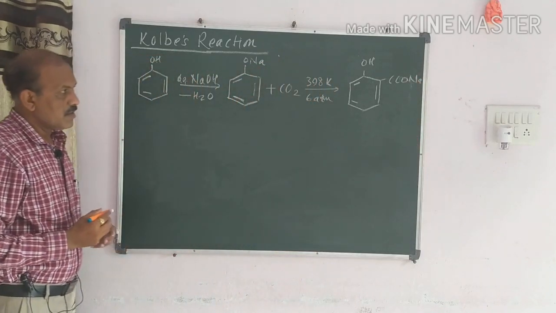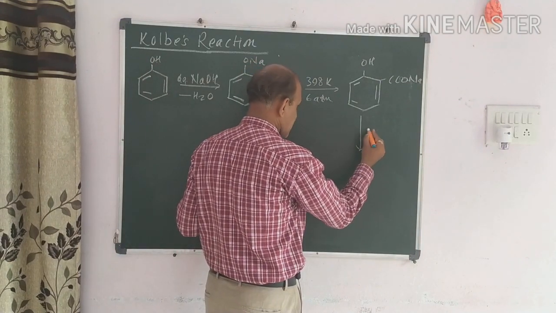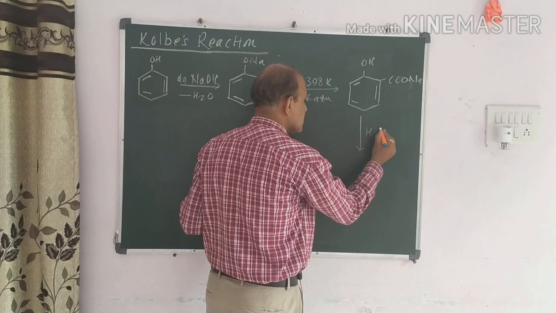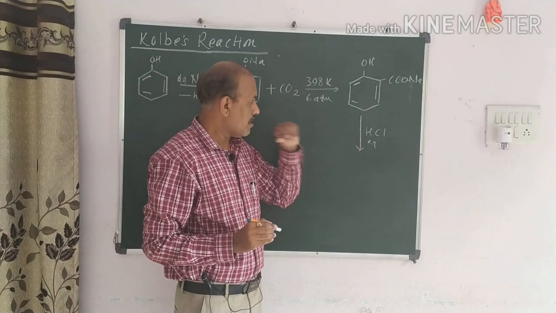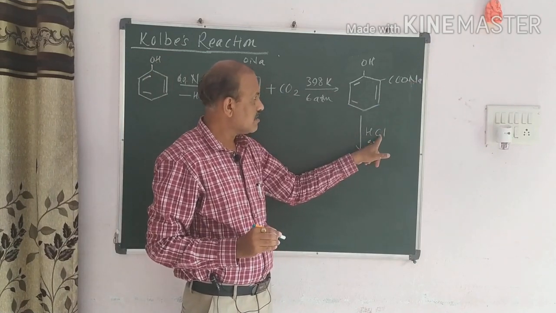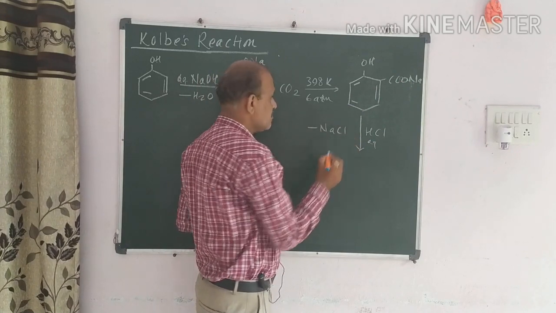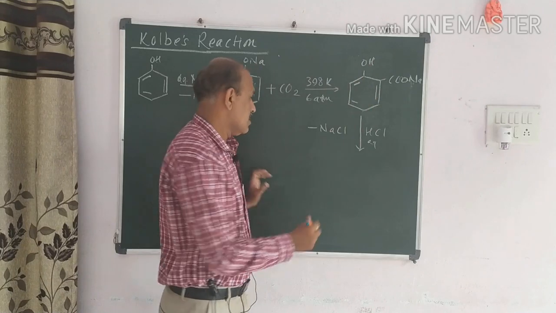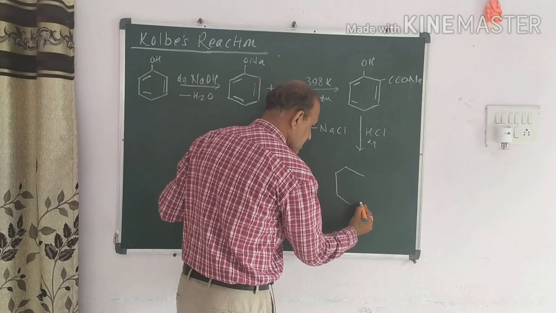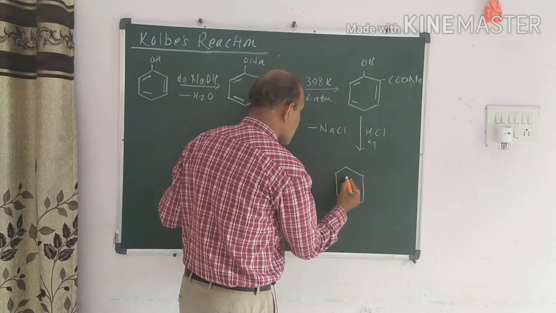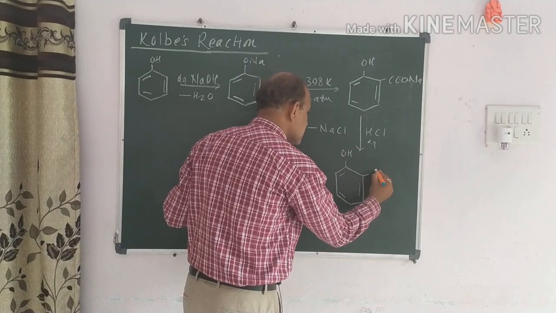Now finally, again this reacts with acid. On acid hydrolysis of this, we get it just like this. Acid hydrolysis means we again react with HCl. Now this Na and Cl get combined. There is a formation of NaCl. It is very simple, and this H is now attached here. We get salicylic acid. In the previous reaction, salicylaldehyde is formed, and here we observe the formation of salicylic acid.